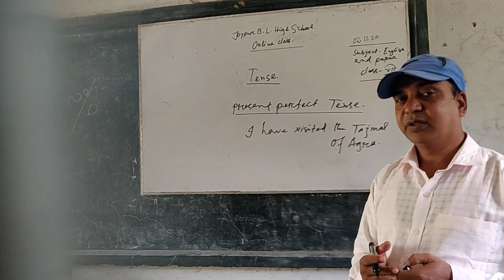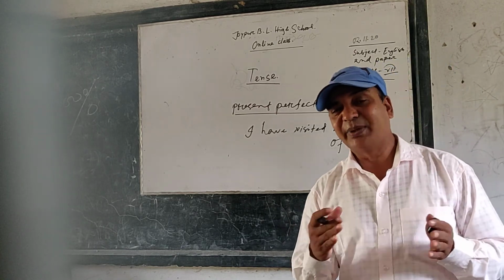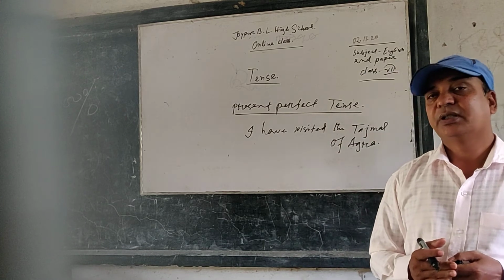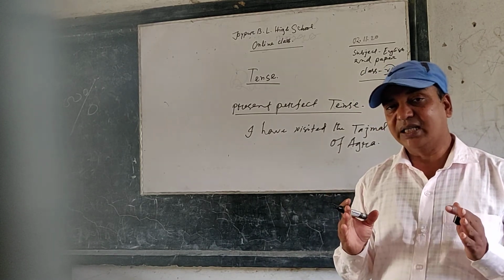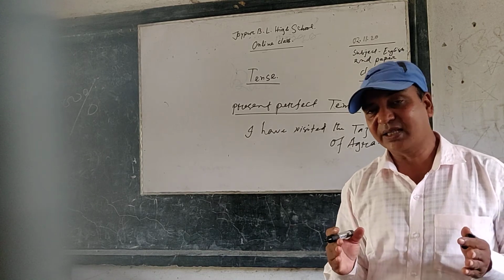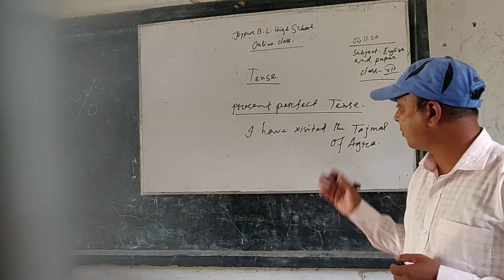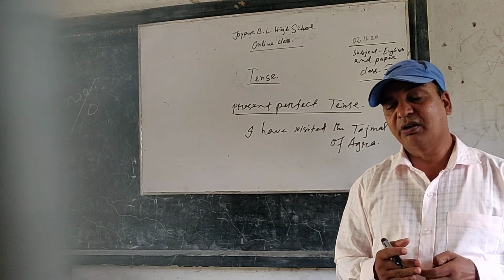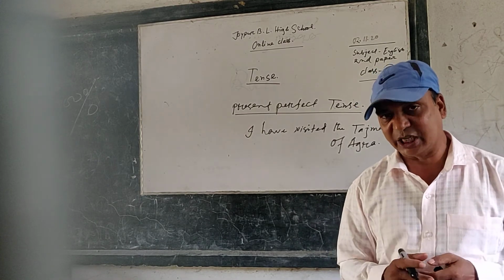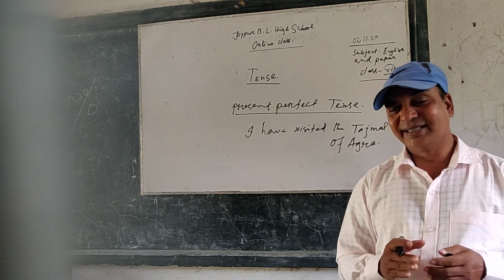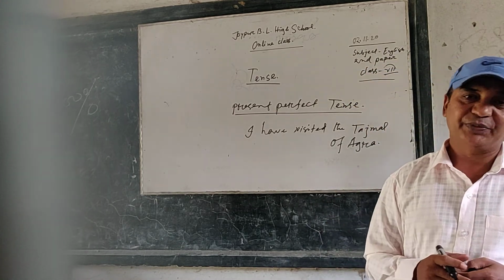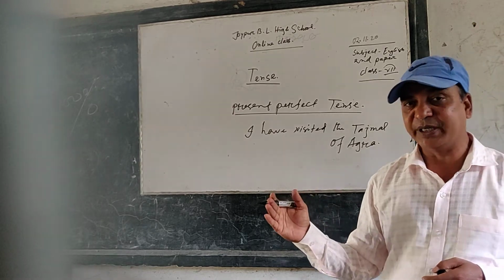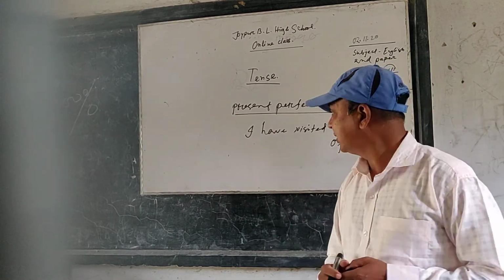So, present perfect tense is a tense which expresses action of past which has become the part of our experience, or a recently completed action. Here, the action has been completed, but the result is present.